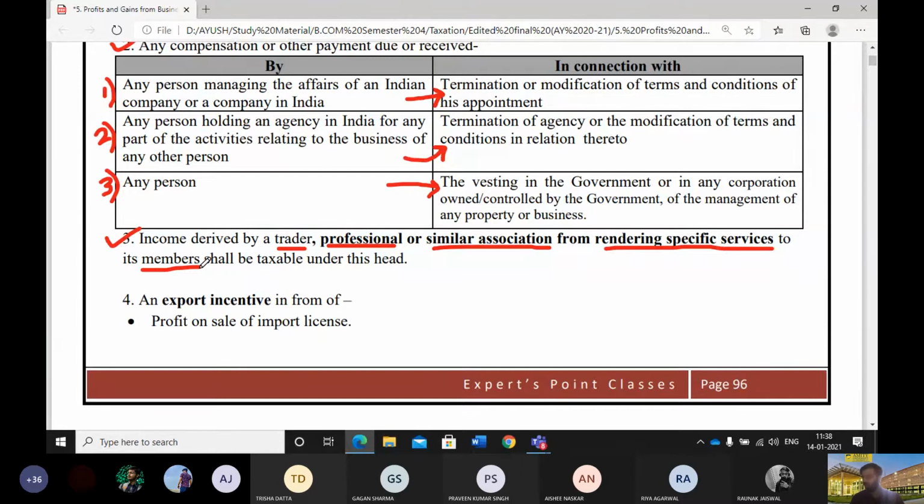Like for example, if you are a trade union member and you are paying something as a subscription to the trade union, then that subscription to the trade union shall be charged under this head, PGBP.